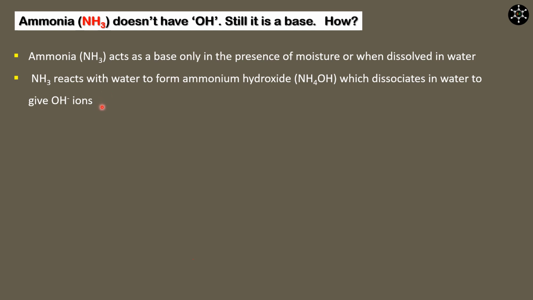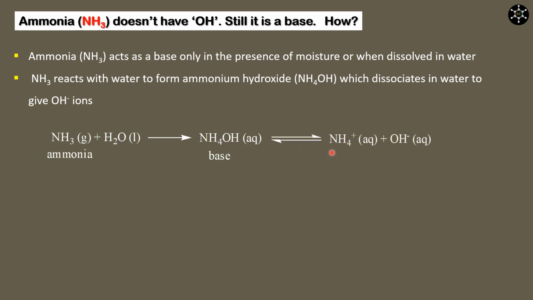In the form of an equation, ammonia gas reacts with water to form ammonium hydroxide compound. This is actually a base. This ammonium hydroxide dissociates in water to give ammonium ion and hydroxyl ion. This is as good as telling that when ammonia is dissolved in water, it is giving hydroxyl ion. That is the reason ammonia is a base even though it doesn't have OH in it.